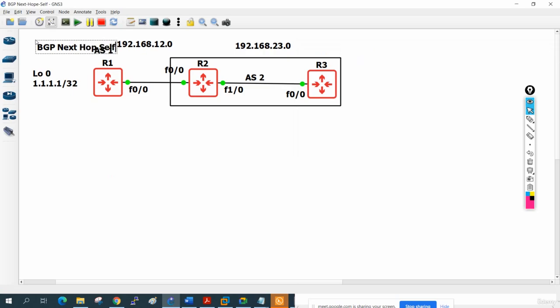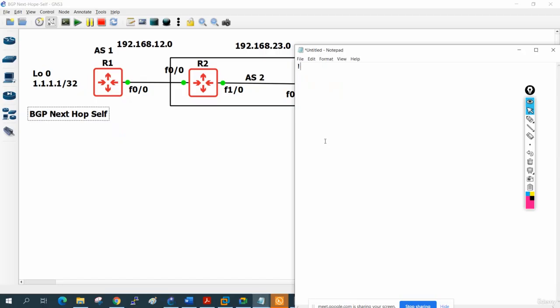So let me move from here. Here I will write, and now in the notepad we will write this heading. This is the lab for BGP next hop self. Here I will write the R1 configuration. Configuration is simple, R1.